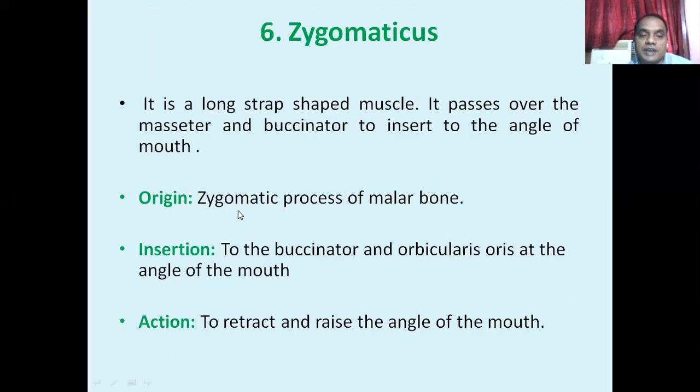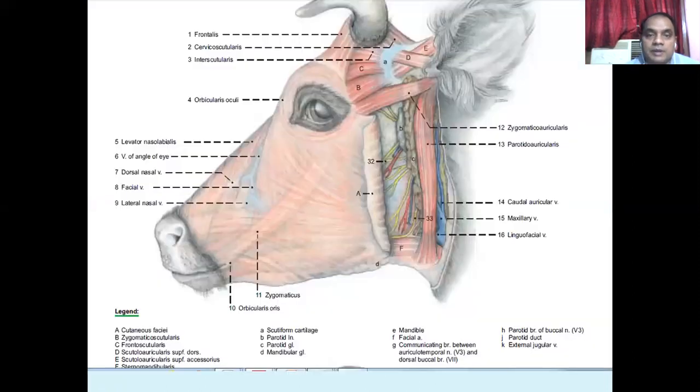Now its origin, I told you, is the zygomatic process of the malar bone. Its insertion is into the buccinator and orbicularis oris at the angle of the mouth. Its action is to retract and raise the angle of the mouth. So this zygomaticus muscle is important. Here also you see this one. This is the zygomaticus, very clearly visible. It arises from the zygomatic process of the malar bone.